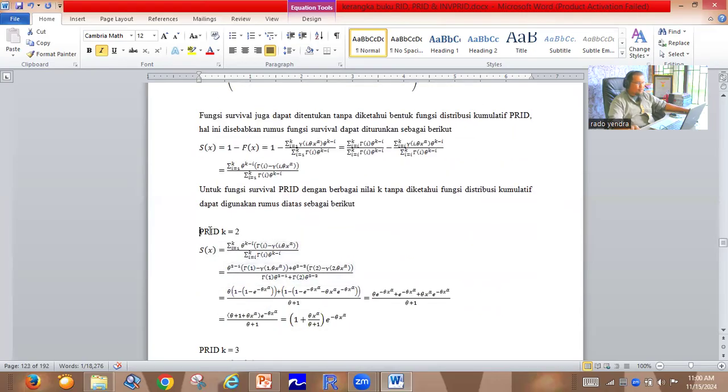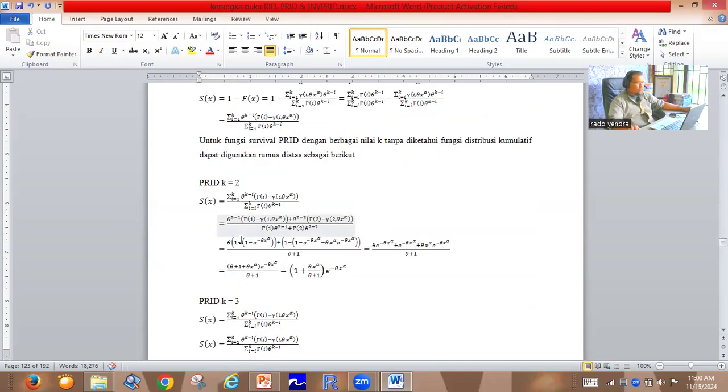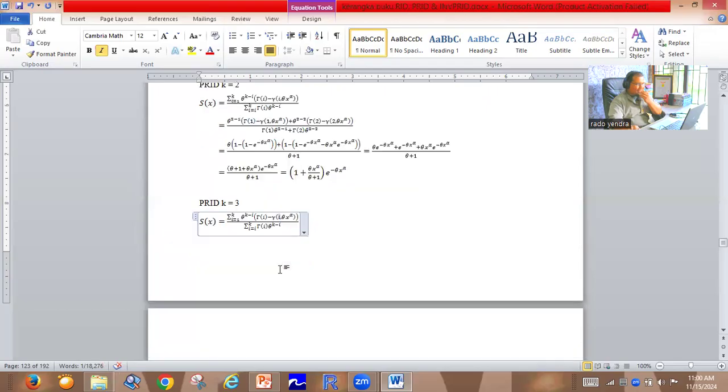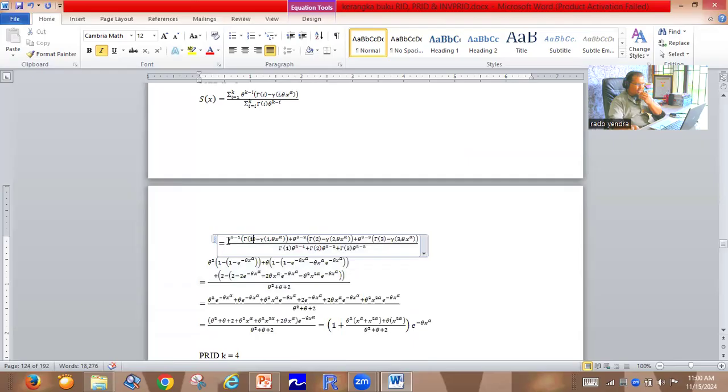Okay, this is an example for the Power Rado Institute distribution for K equal to 2. Now, for example, for the Power Rado Institute distribution for K equal to 3, we just change K to 3 and I starting from 1. We need the information only for the lower incomplete gamma, for example, I starting from 1 until 3. So for this one, you can show this mathematics. Very easy mathematics.